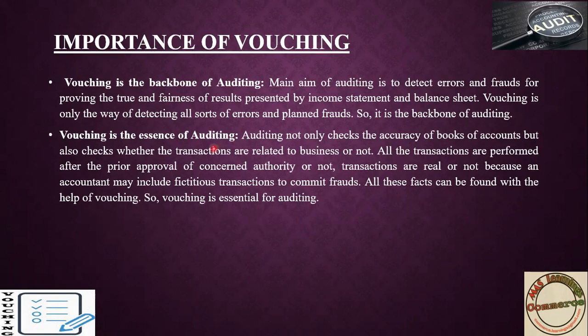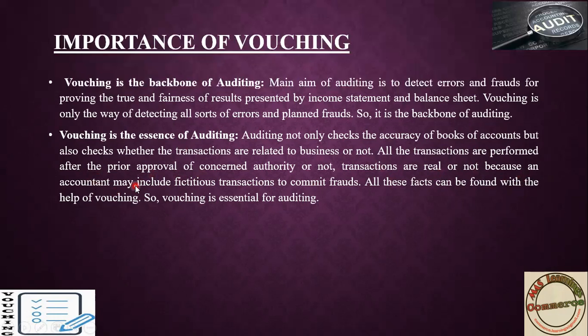Then next, vouching is an essential element of auditing. Why? Because under vouching, each and every transaction is examined by keeping documents as the base. While verifying each and every document, you have to see whether the concerned authority has signed on that one or not, whether the transaction is real or not.